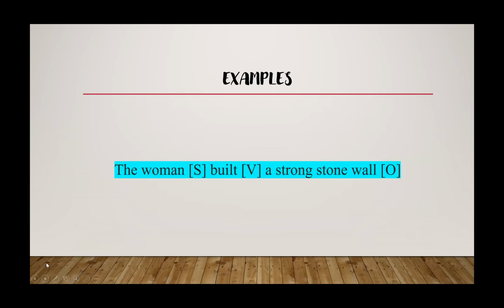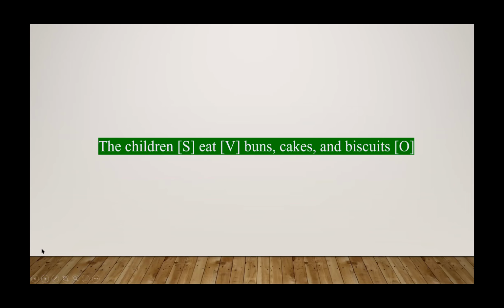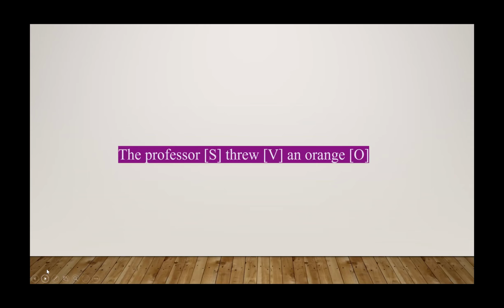Examples. The woman built a strong stone wall. The woman will be the subject, built will be the verb, a strong stone wall will be the object. The children eat buns, cakes, and biscuits. The children are the subject. Eat will be the verb. Buns, cakes, and biscuits will be the object. The professor threw an orange. The professor is the subject. Threw is the verb, and orange is the object.